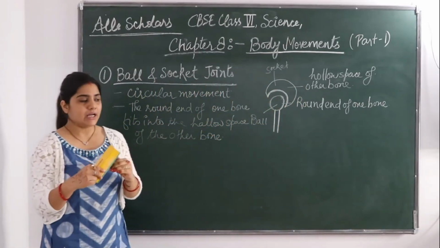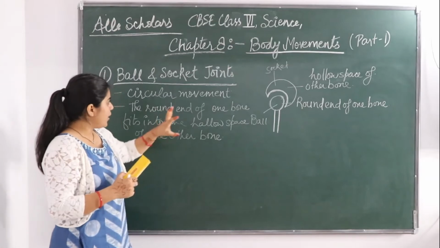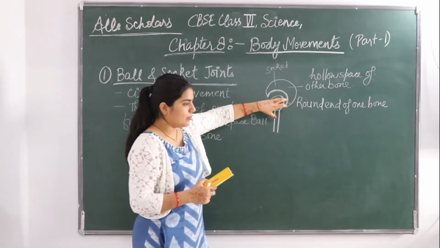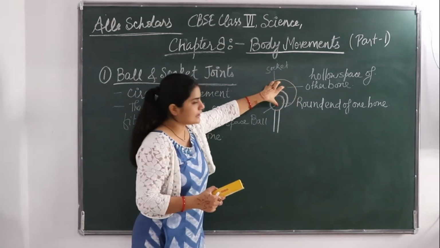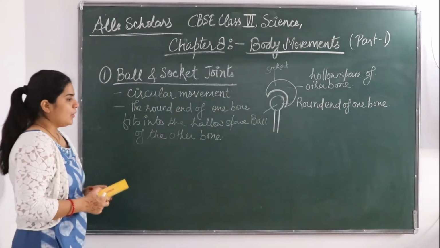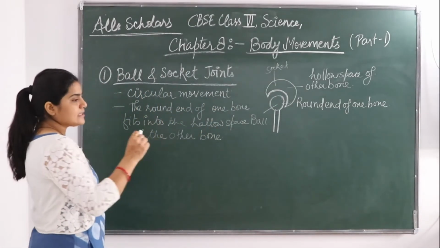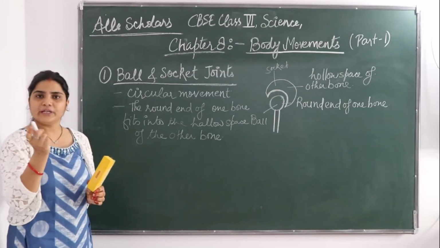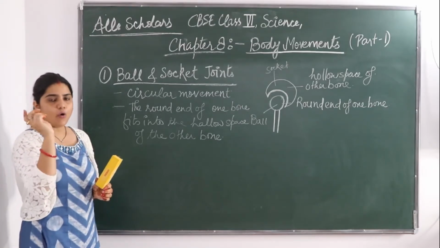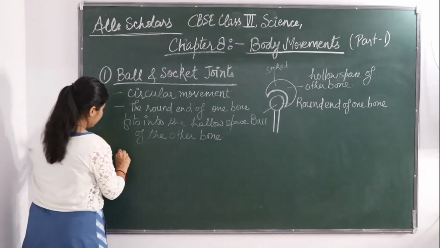Basically, two bones are there. Okay, so the round part is acting like a ball, and the other part is acting like a socket. Okay, so these joints, they allow movement in all direction. In all direction, the movement can be done.